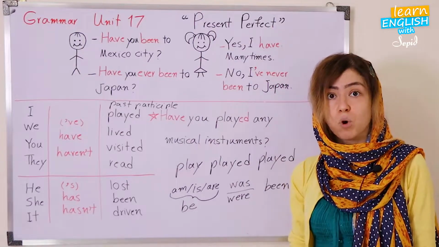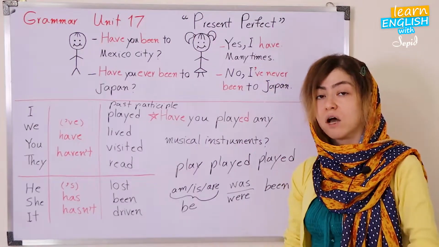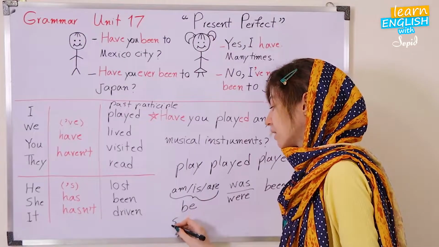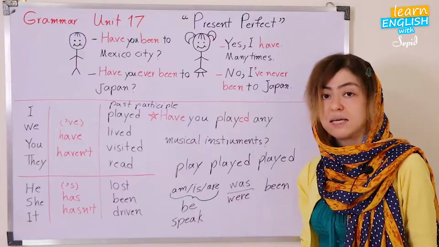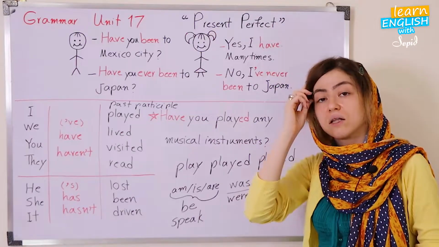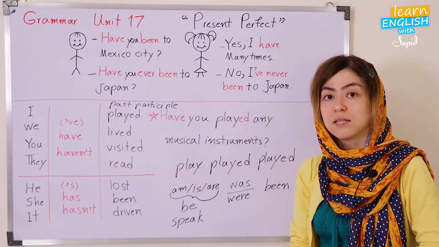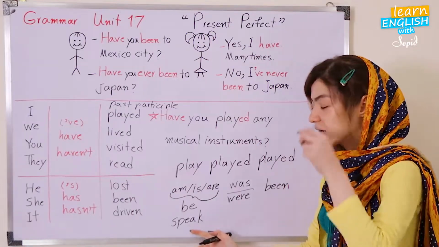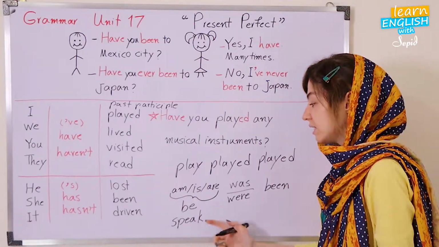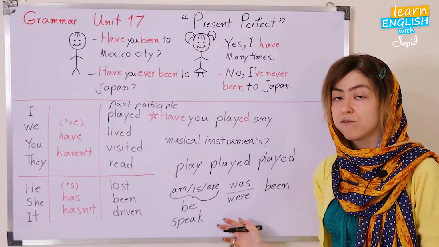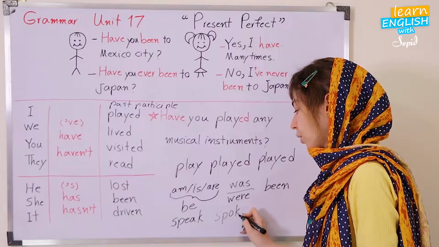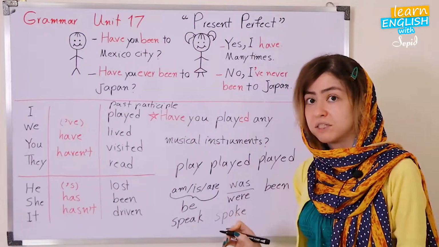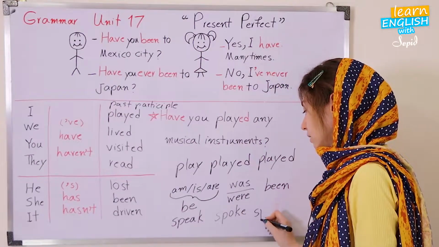So remember this point. In other forms of the verbs like speak, speak is an irregular verb. Pay attention to that. If it is an irregular verb, we need an irregular form of that. We say spoke. How about the past participle? It is spoken.